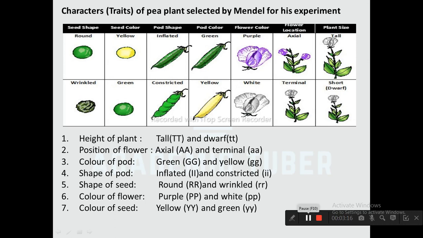The characters denoted by capital alphabet are the dominant characters, whereas the characters denoted by small alphabet are recessive characters.